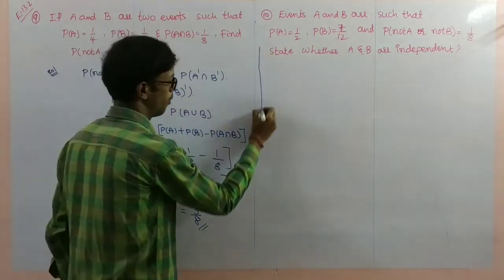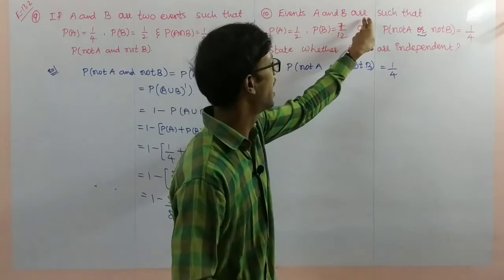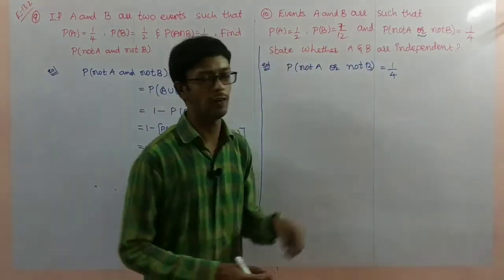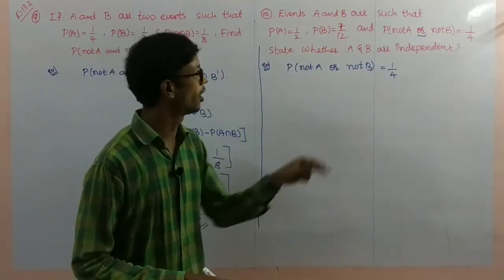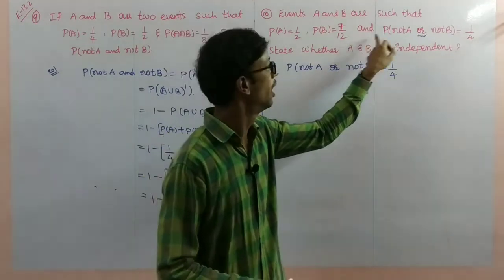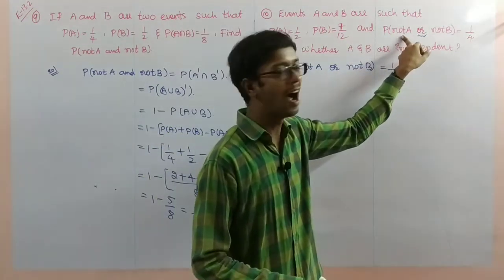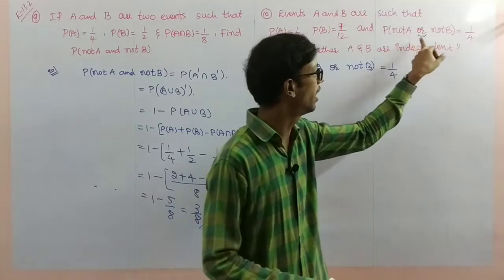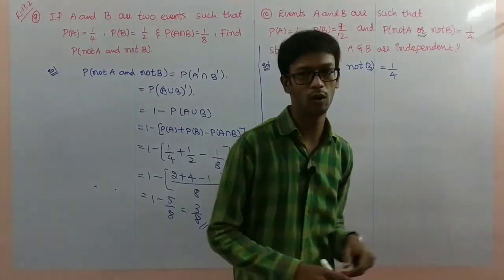So next, problem number 10. Events A and B are such that probability of A is 1 by 2, probability of B is 7 by 12 and probability of not A or not B is equal to 1 by 4.